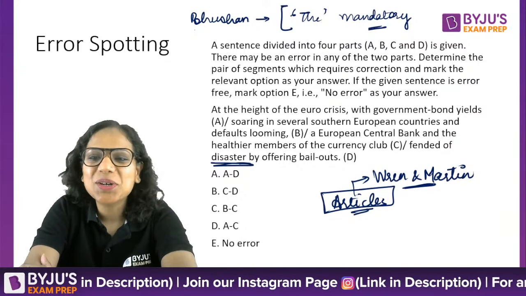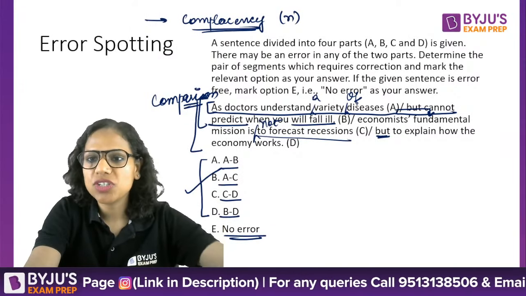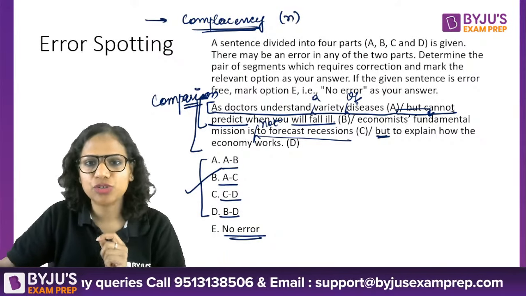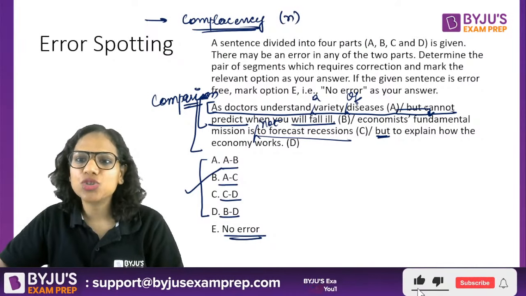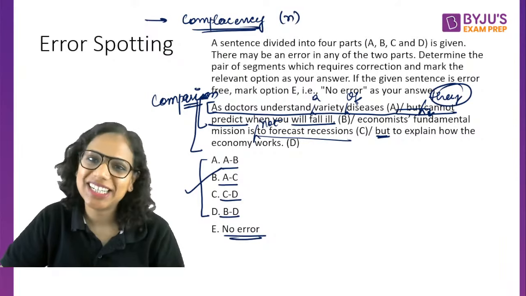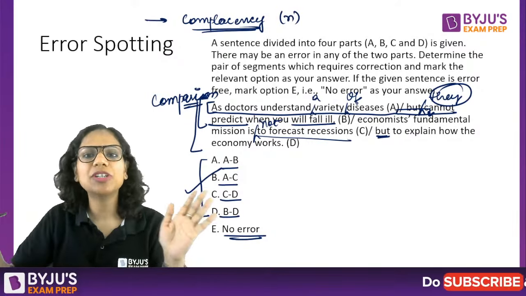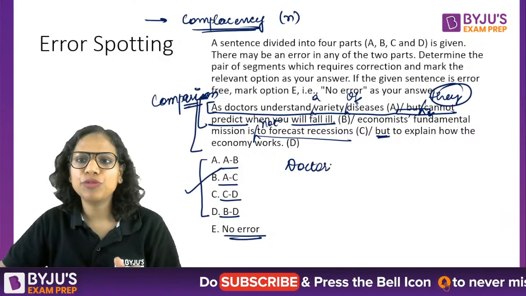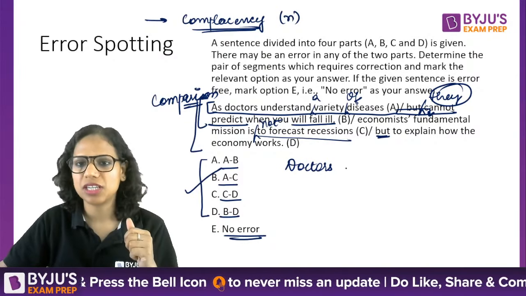All right. So, coming to these, I hope the previous question was clear to you. Now this query came up, I saw it later on: Doctors understand a variety of diseases, but they cannot predict. This they is not mandatory here again. See, it depends on my intention. If I want to keep them as two separate sentences, then before joining them using but, they were two separate sentences.